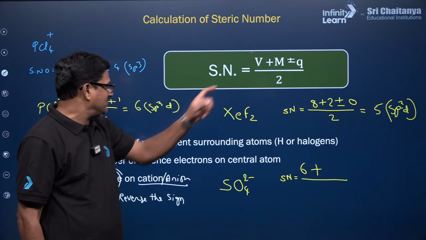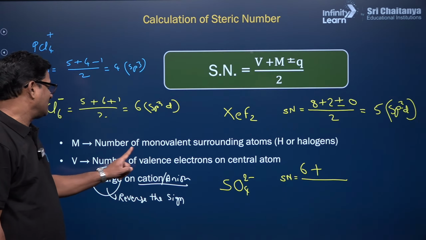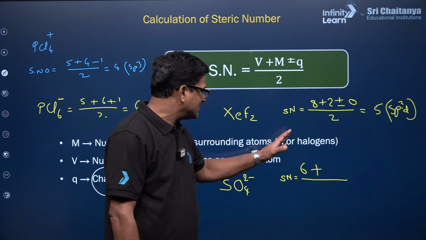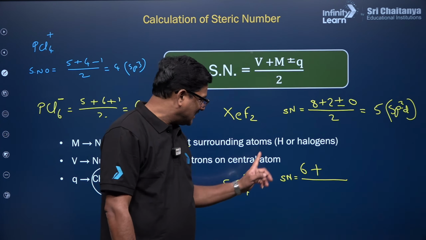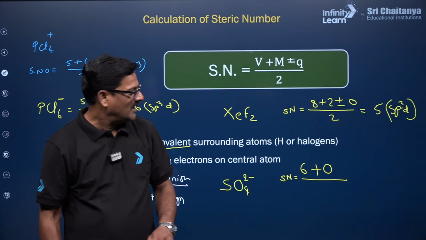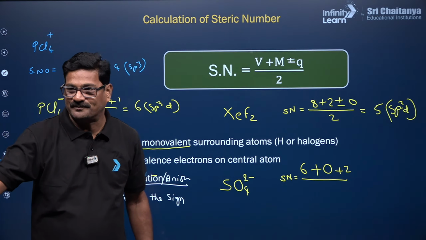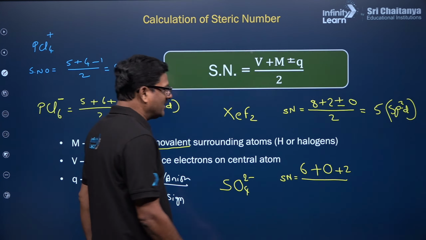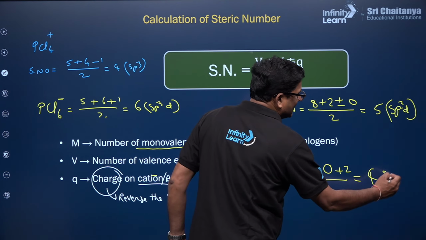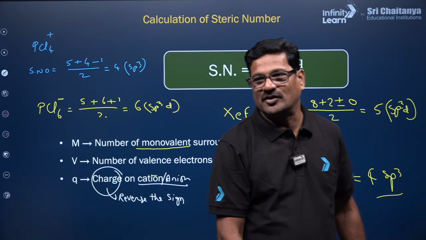M stands for the number of monovalent surrounding atoms. It could be either H or halogens. Oxygen is divalent, so whenever oxygen comes, it is taken as 0, and it has a -2 charge, make it +2, right? When you make it +2, it is going to be 6 plus 2, 8 by 2 is equal to 4, it is sp3 hybridization. Janishika, you are doing great.